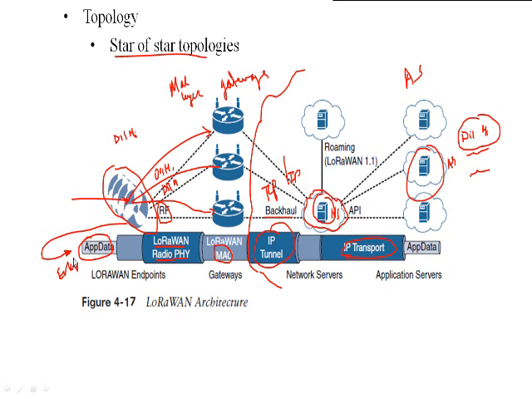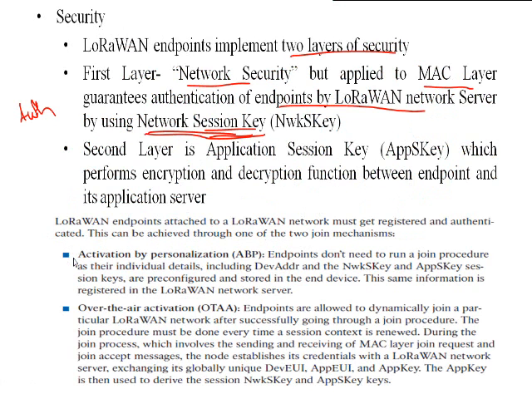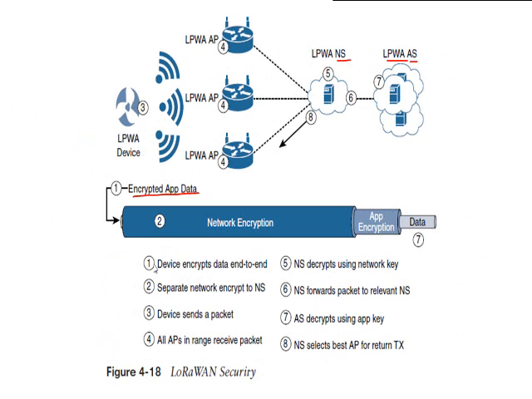Okay, this data has been encrypted. Then the second one: here, this is the end device, the LPWA device. This device is responsible to encrypt the data end to end. So the decryption of the data will be done by the AS over here. In order to decrypt this, it will use the application key.